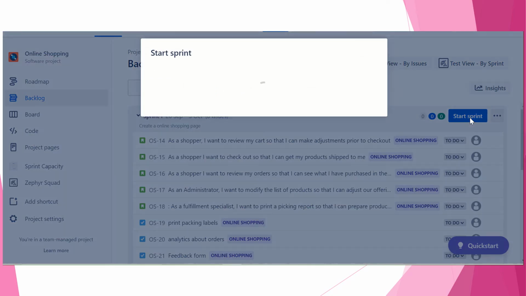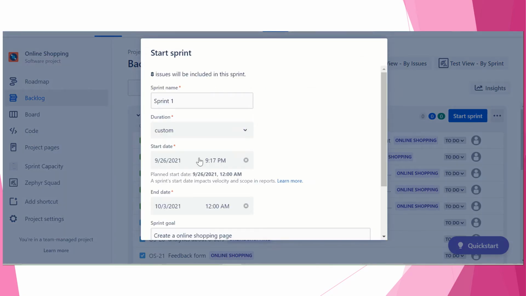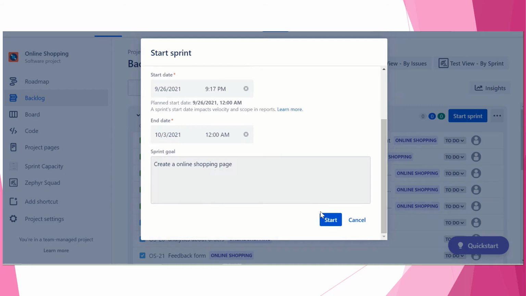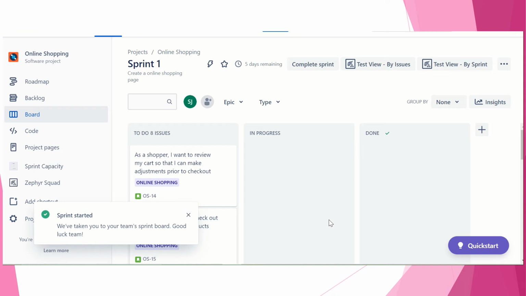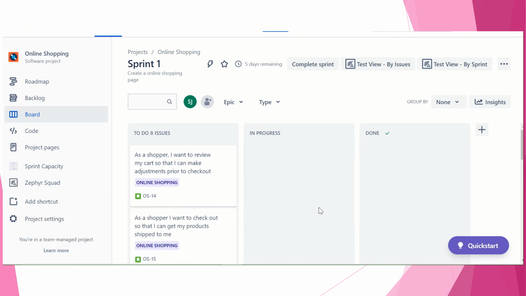Click on start sprint. We have already chosen the date, everything we have given. We'll click on start. Then it will take you to the scrum board. This scrum board will show you the status of the work, whether it is in the to do stage, in progress stage, or in done stage.